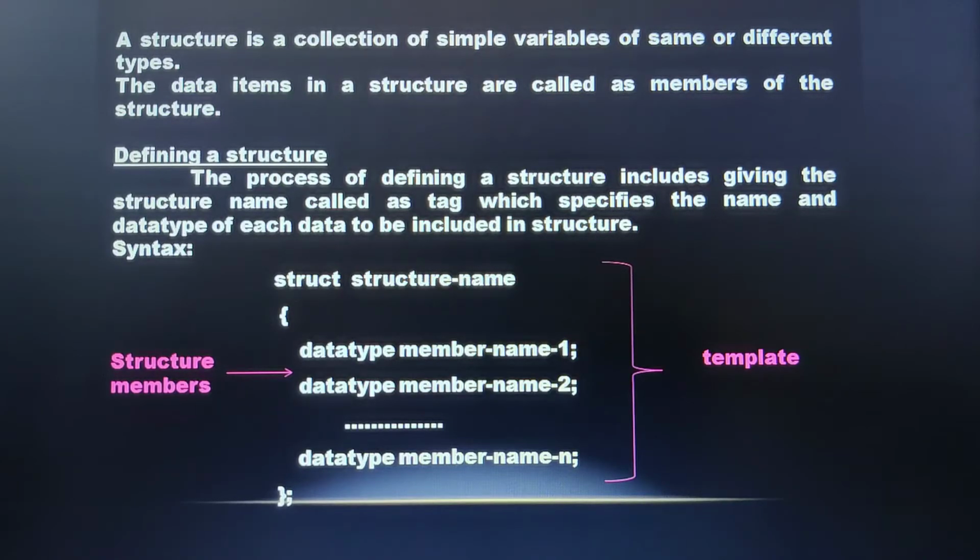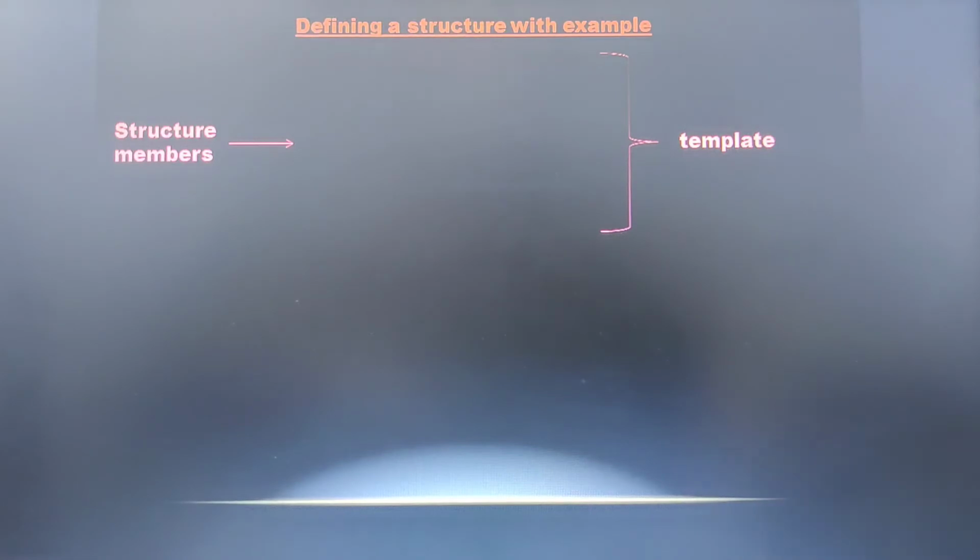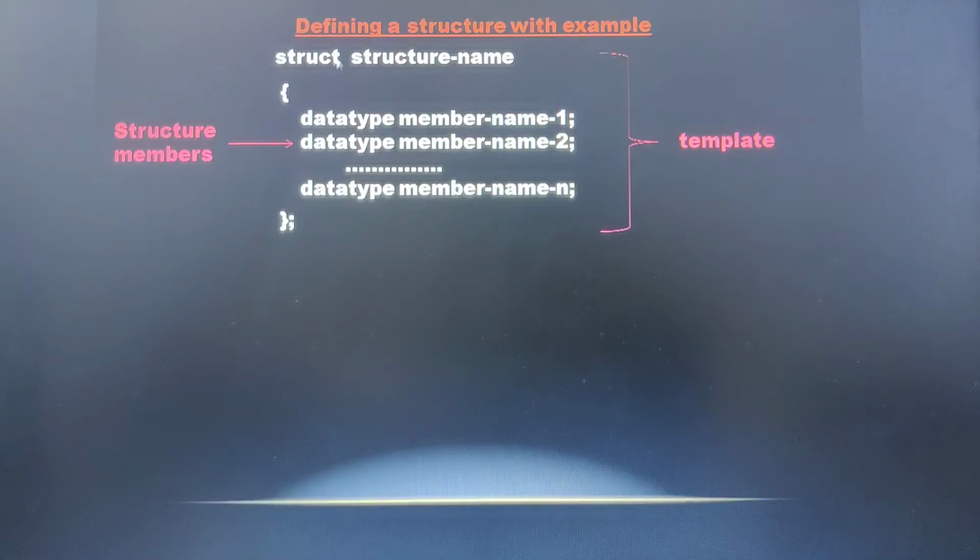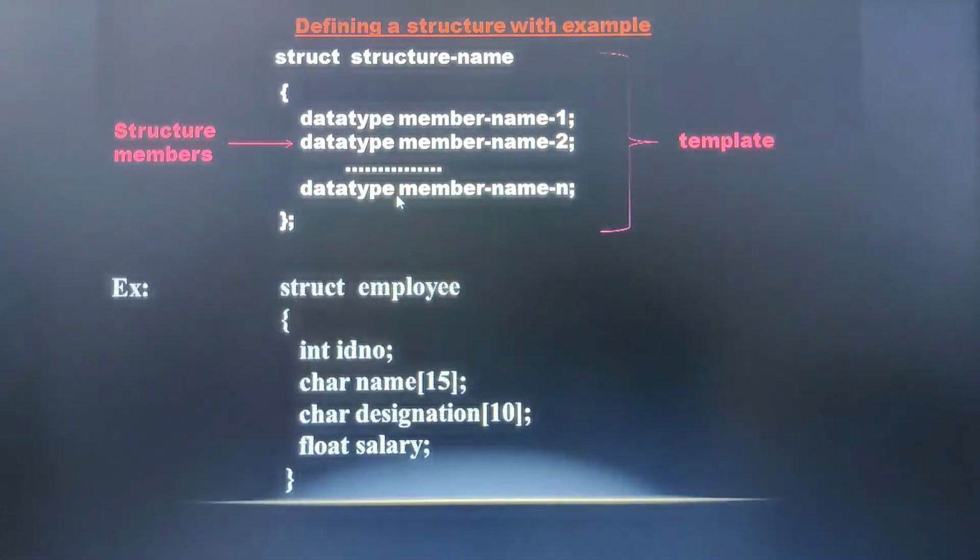Now let us move on to the next topic. Let us give an example of how to define a structure. We know we have just discussed the general form. Now here comes an example: struct, which introduces a structure definition, followed by a structure name. Here employee is our structure name, so we can call this a tag as well. Then if you carefully observe, the ID number, name, designation, salary, all these are the data items.